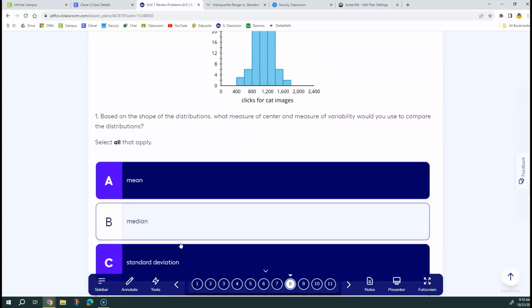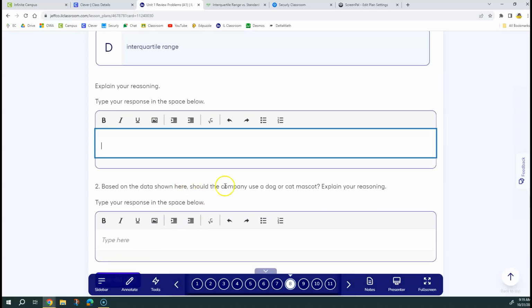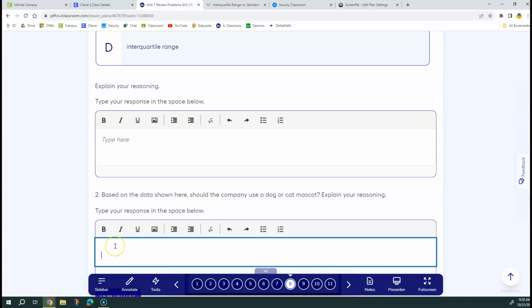So you could pick either of those, but I'm just going to go with, based on the mean, the dog has a higher average number of clicks, so the company should pick a dog.